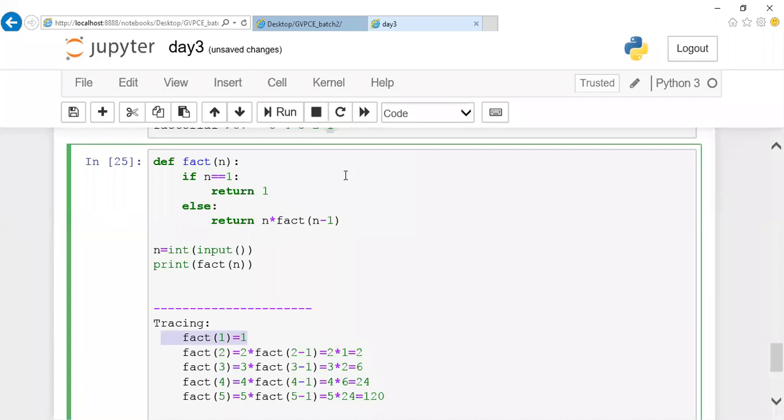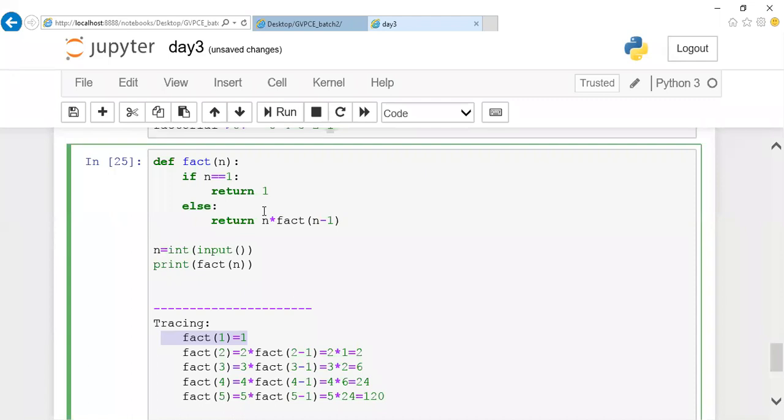Good. So this program has one flaw. What is 0 factorial? What is 0 factorial, ma? 0 factorial is 1, right? So even if I give 0, my program should work perfectly. So what should I do? What is the alteration I should do for this one, for 0 factorial?